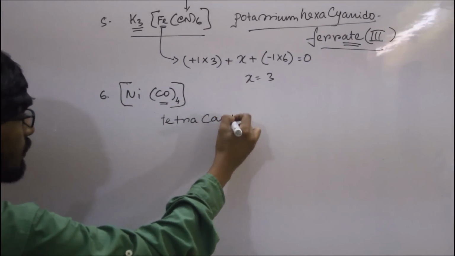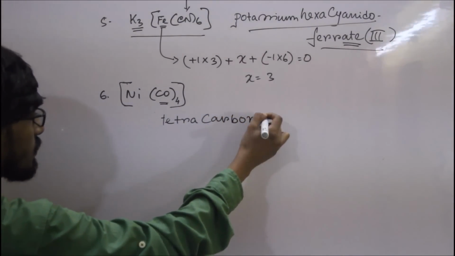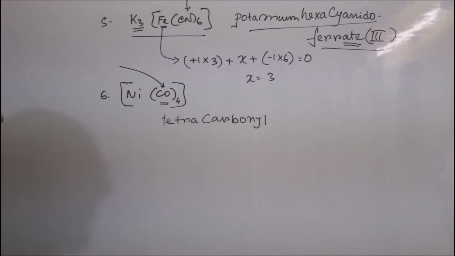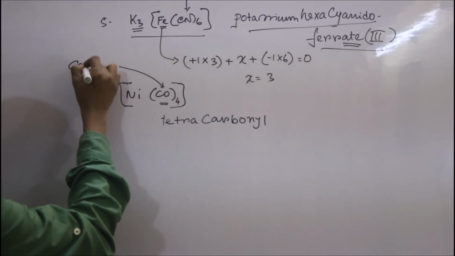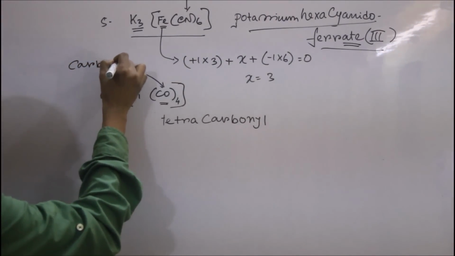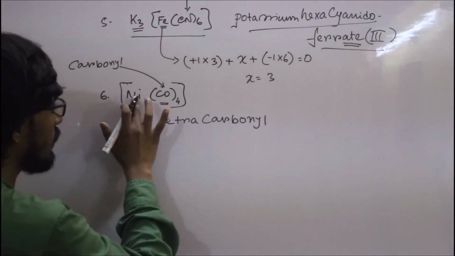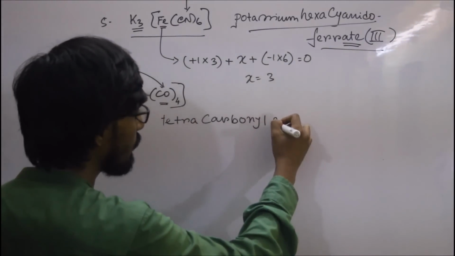The CO molecule, that is carbon monoxide, when present as a ligand is named as carbonyl. So tetracarbonyl, and then the name of the metal, which is nickel.